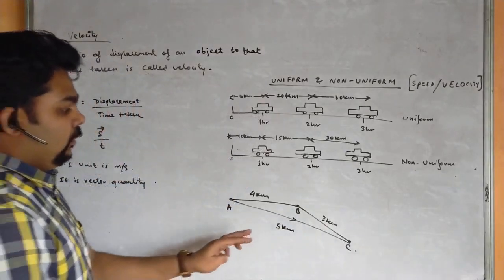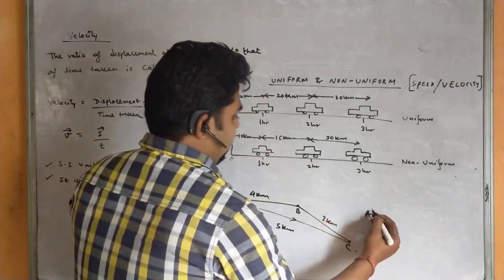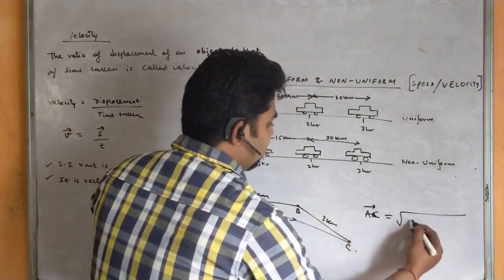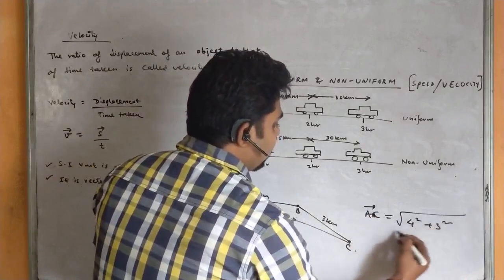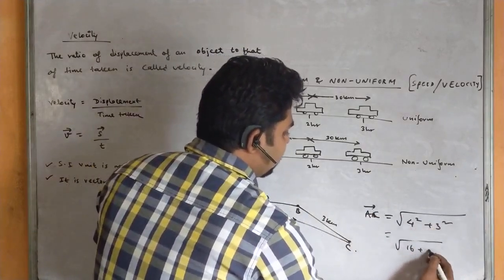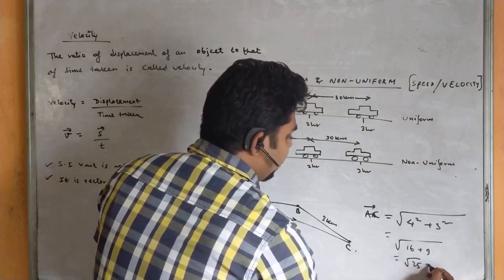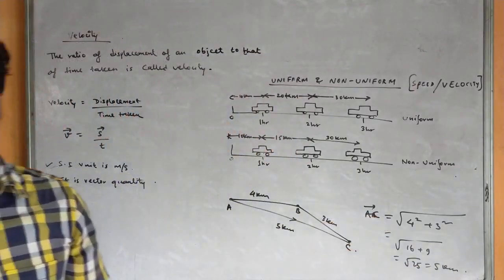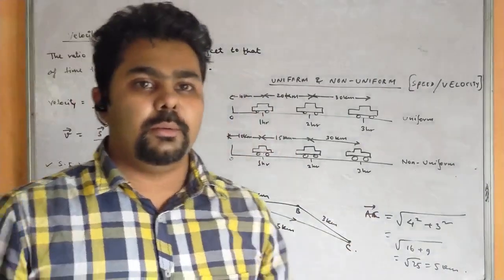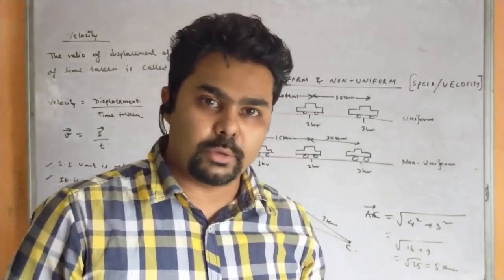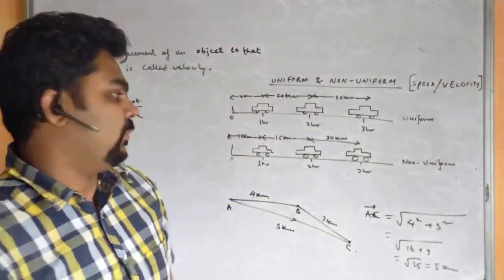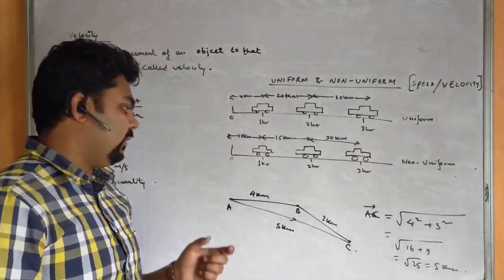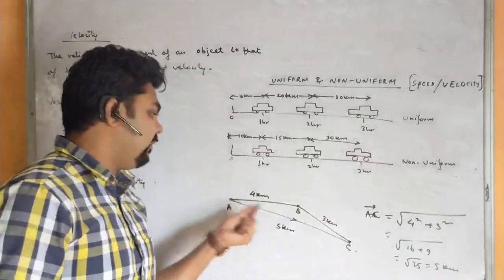Okay. So this is based upon a formula: displacement AC is the root of 4 square plus 3 square, that is 16 plus 9, root of 25, that is 5 km. So this is based upon the Pythagoras theorem, which we will learn in more detail in mathematics. We have this chapter, Pythagoras theorem. Till then you just remember what displacement is: the shortest distance between the initial and final point.